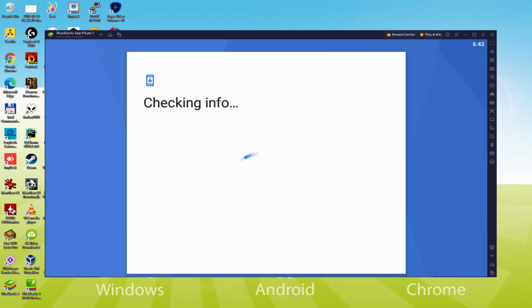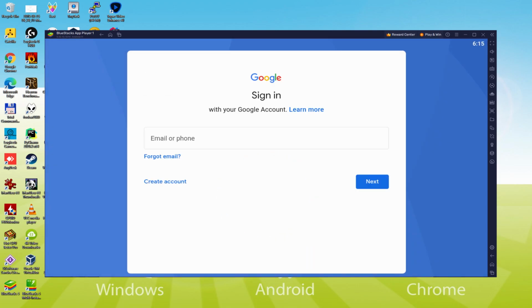It can sometimes get stuck on Checking Info, and this doesn't progress. In this case, you can try to connect to your account after a number of hours. It will most likely be fixed. Now we shall type our email and password. The email needs to be a Gmail email and its related password. For instance, you could use the same exact email you're using at this time in your YouTube account.